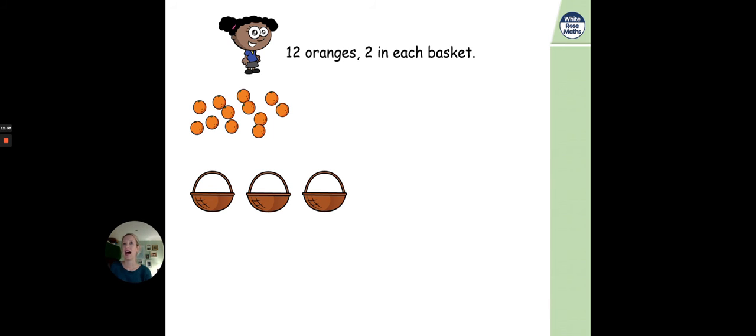This lovely girl has 12 oranges. 2 in each basket. Can you work out how many baskets she will need? How many groups will she need if she's putting 2 in each basket? So with your loose parts, pull out 12, so you've got 12 in front of you, count them carefully, and then put them into groups. So there's 2 in each group. How many groups do you have altogether? Pause me and work that out for a minute and we'll see if Mr. PowerPoint agrees with you. Let's have a look.